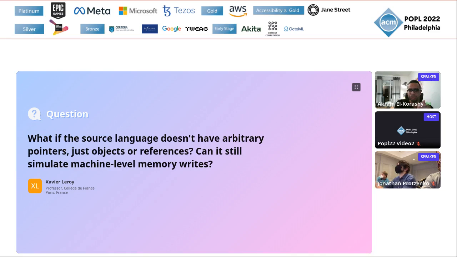And this base register starts from an argument to a function, which is also something that's not a forged pointer. However, I guess the question is about what if the language is high level, like maybe something like Java, and it doesn't even have a notion of pointers, so it's not a language like C.